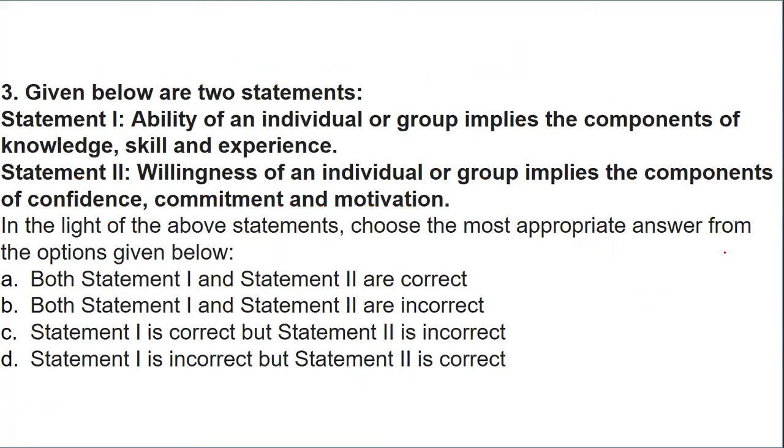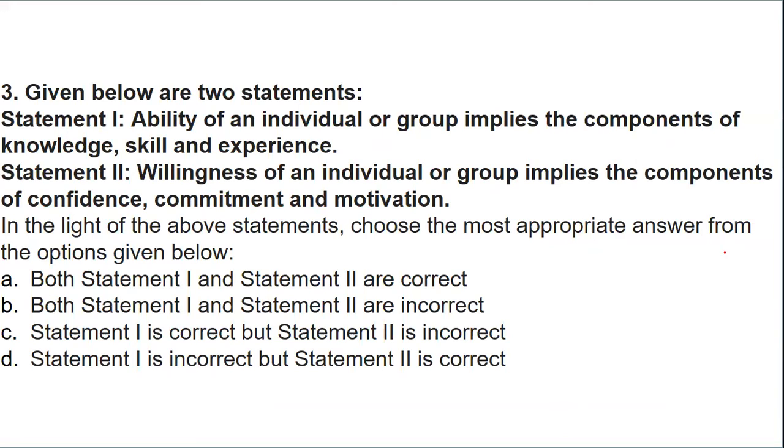You have got two statements. One: ability of an individual or a group implies the components of knowledge, skill, and experience. Another: willingness of an individual or group implies the components of confidence, commitment, and motivation. You need to comment on which statement is correct.